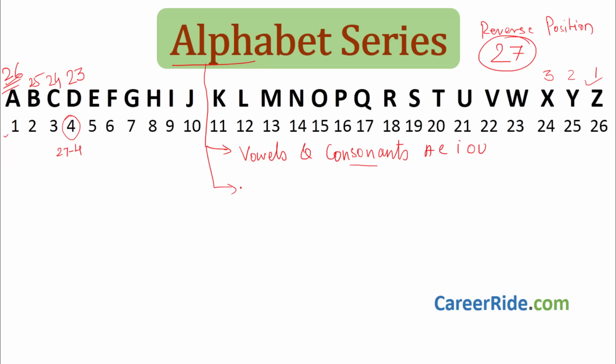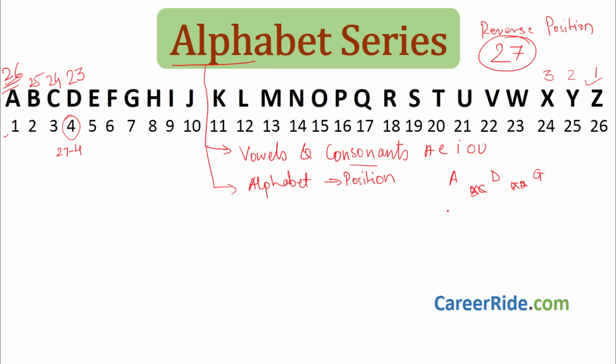And the second would be the position of the alphabet. The alphabet which we have, like A to Z, their position. The question might be on their position. Like first A is there, then they'll skip two letters and directly write D. They'll skip B and C, and write D. Again E and F, two letters are skipped, and they'll write G, like that. So it is based on position, right? So there are many types in this.